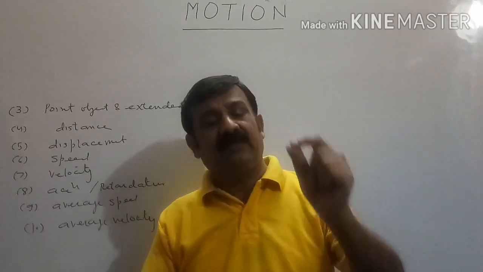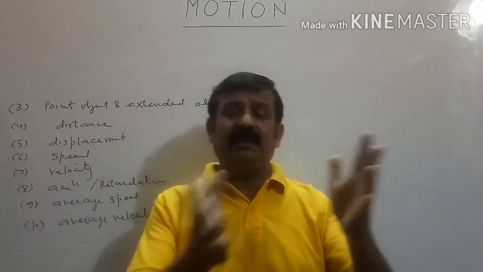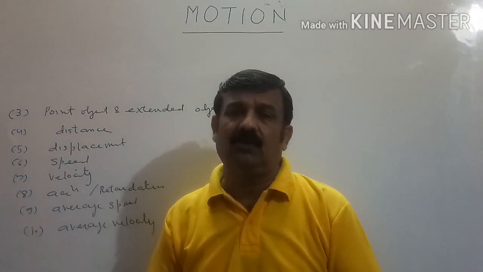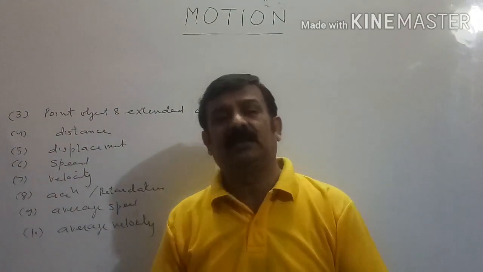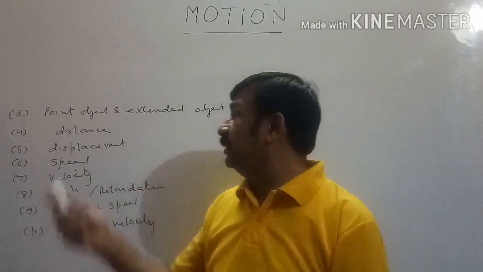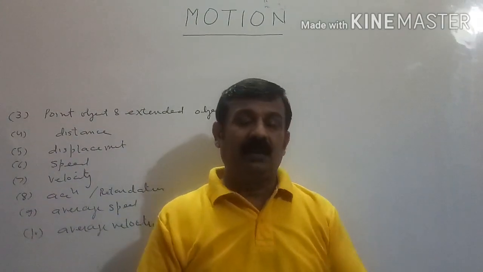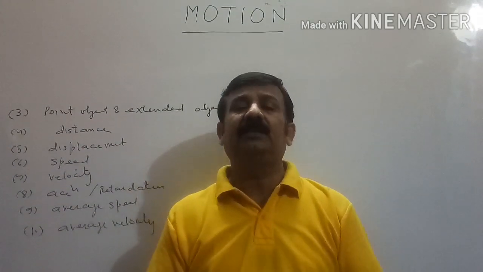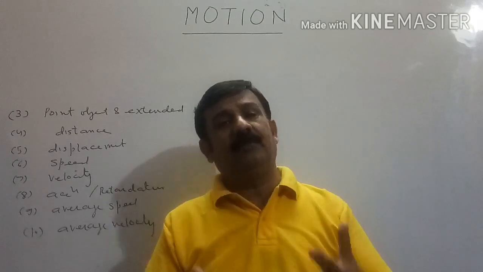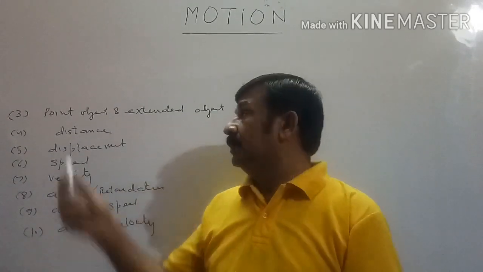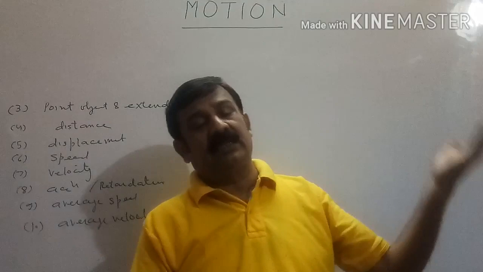But if distance traveled by the body is in the range of the dimension of the body or a little bit more than the dimension of the body, then body is said to be extended object. In this unit we will assume all the bodies as point object. The motion of extended object we will discuss later on.